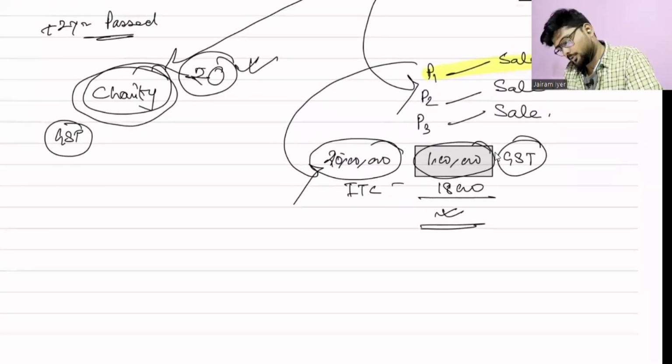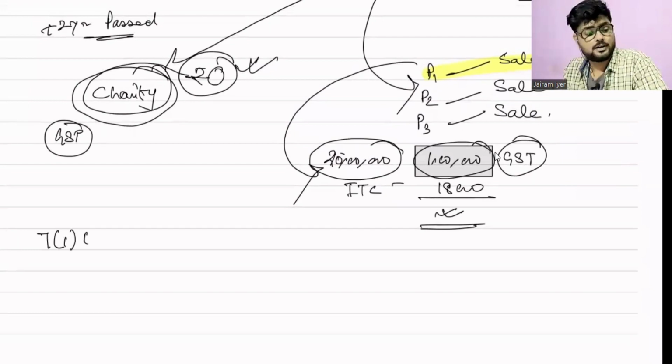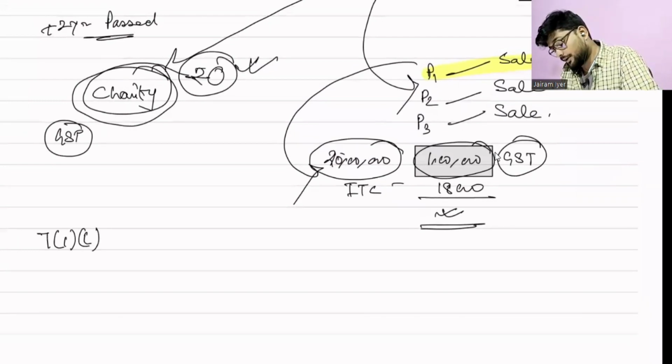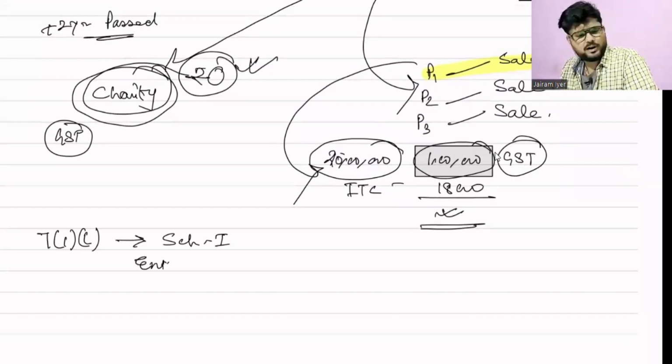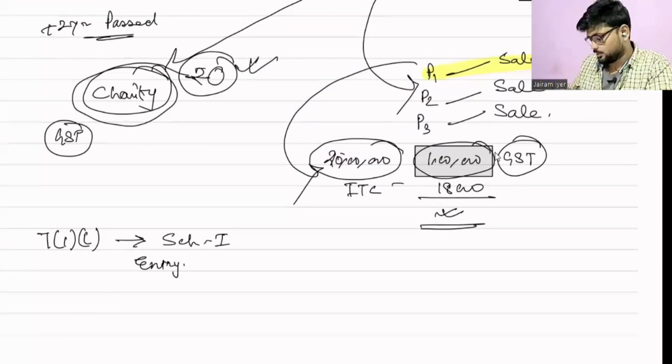Government will say to her, do you remember, Shivam sir, do you remember section 7(1)(c)? She will say yes. Then the government will ask, have you read schedule 1? She will say yes. Then the government will say, have you read entry 1 over there? Now she will say, what entry 1, sir? I do not remember. So what does entry 1 say?